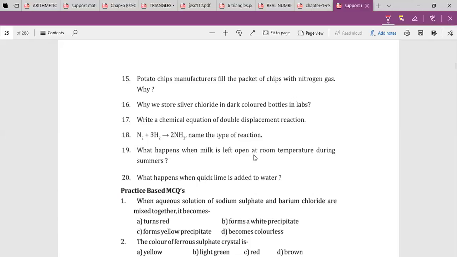Vishnumaya? Yes, ma'am. They do this because if nitrogen is flushed inside, it prevents the entering of oxygen. When oxygen comes in contact with food, it causes rancidity or spoilage. Chips contain oil, and nitrogen is flushed so that it doesn't get spoiled.